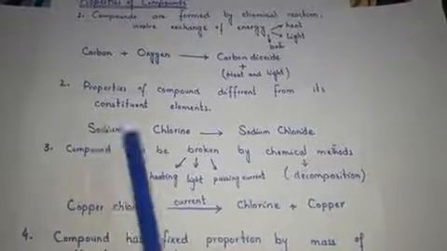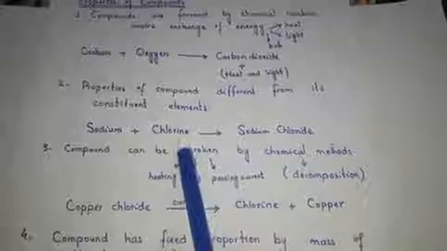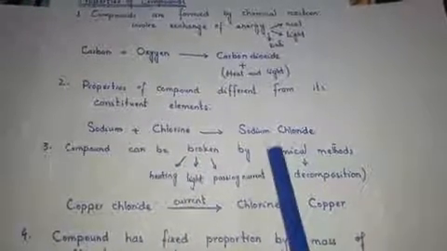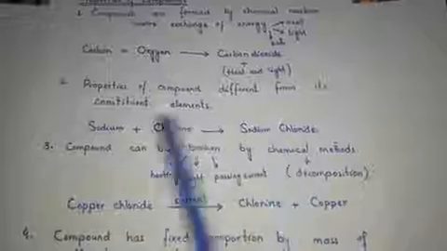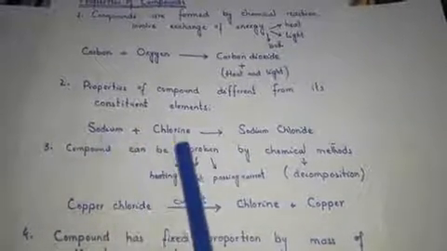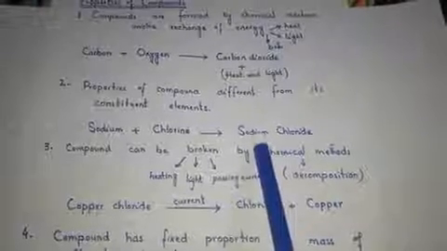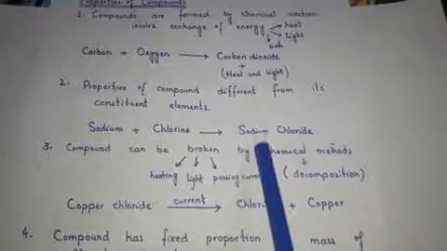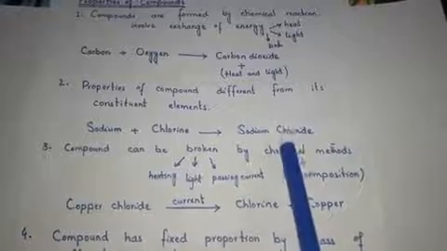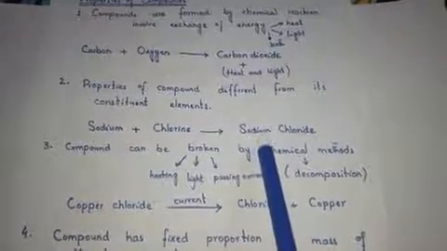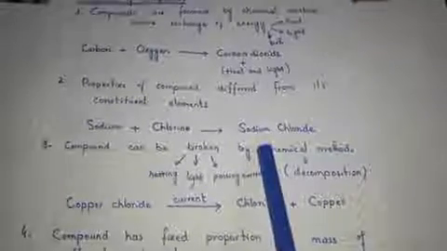Sodium is an element, chlorine is an element, while sodium chloride is a compound, and it is different from sodium, which is a metal, and chlorine, which is a gas. Sodium chloride is common salt, a white crystalline solid. The salt that we use in our home is called sodium chloride.